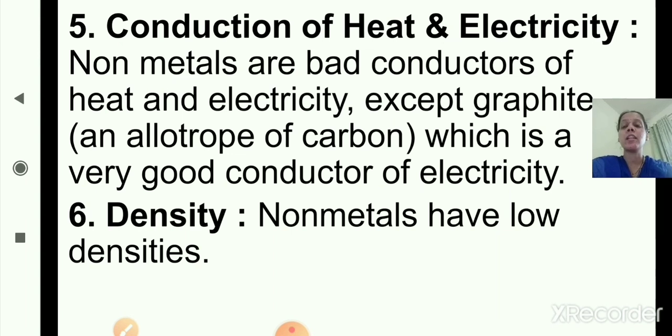Now the next property is conduction of heat and electricity. In metals we have seen metals are good conductors of heat and electricity, right? Now we'll see for non-metals. Non-metals are bad conductors of heat and electricity except graphite, an allotrope of carbon, which is a very good conductor of electricity. Now the next one is density. Non-metals have low densities and metals have high density, right?